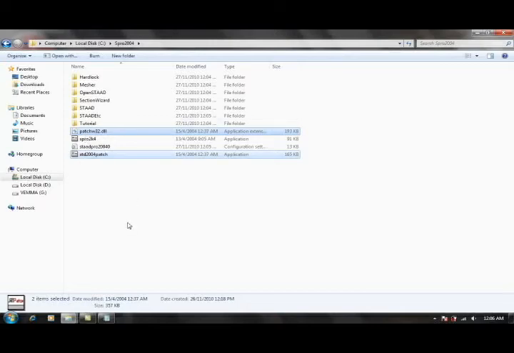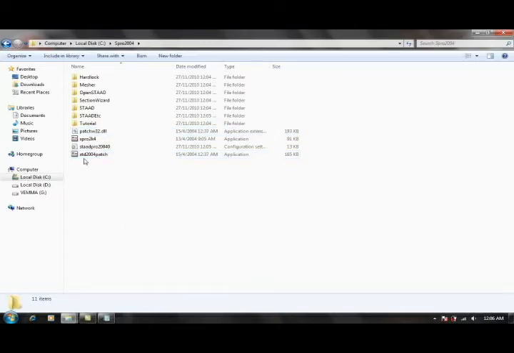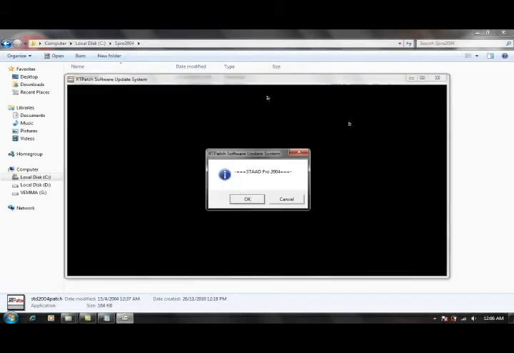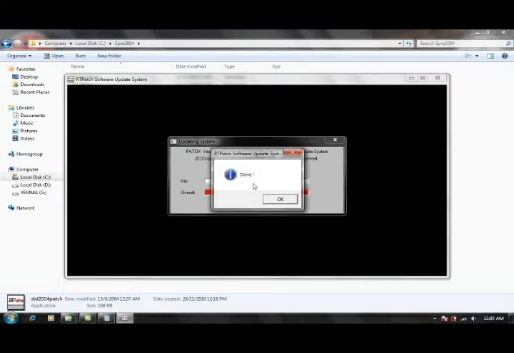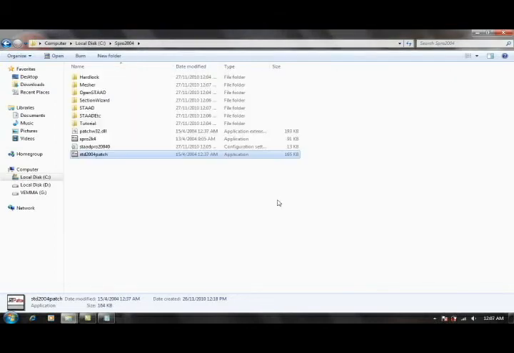Okay, once it's done, you double click on STD 2004 patch and this window will appear on your screen. Press OK, and it takes a few seconds to finish the second installation. Okay, it's done. Please press OK.